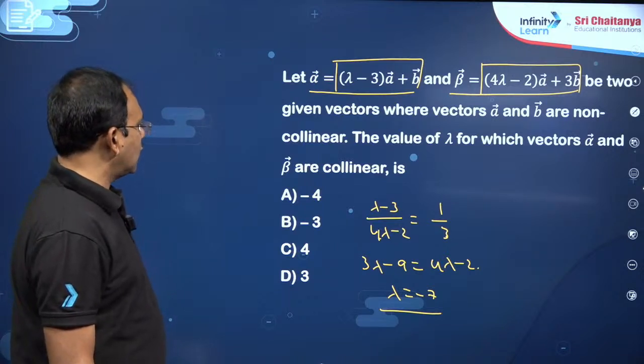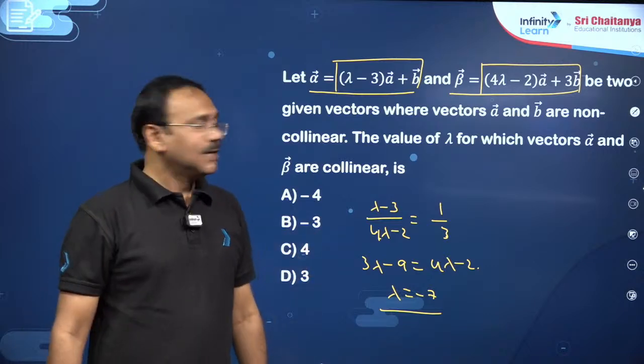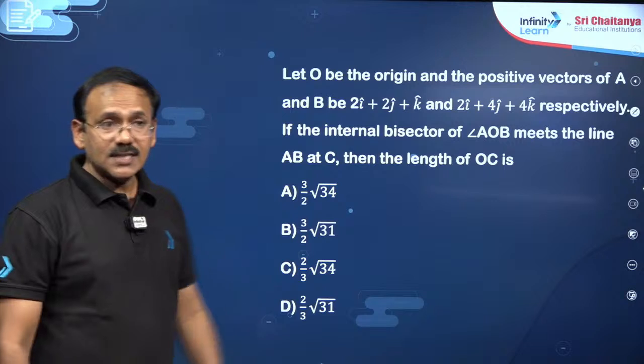So lambda is equal to minus 7 you have to get. Okay. So you just check the calculation part. Then next, my dear friends, geometry based questions are also very simple here.